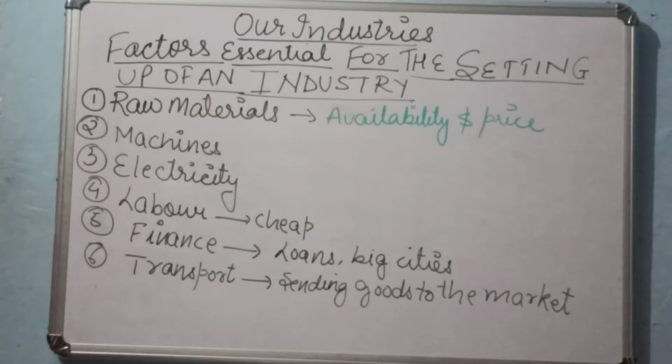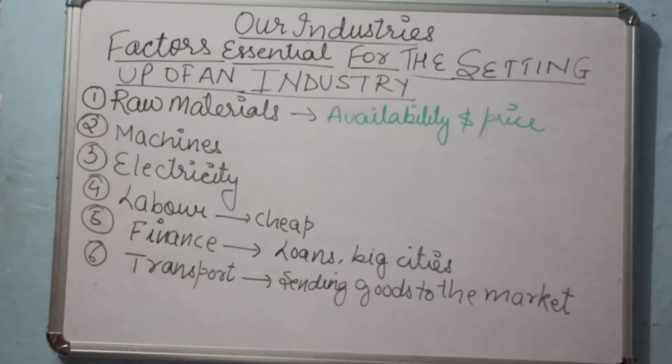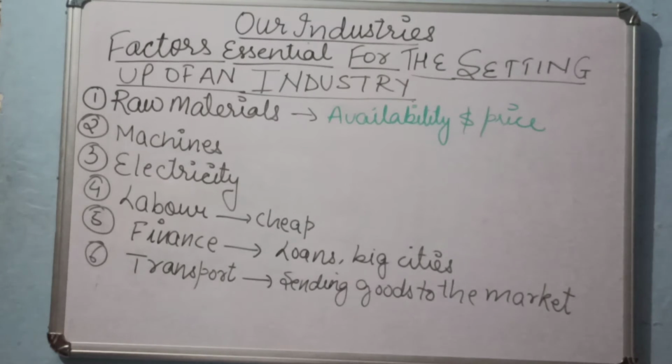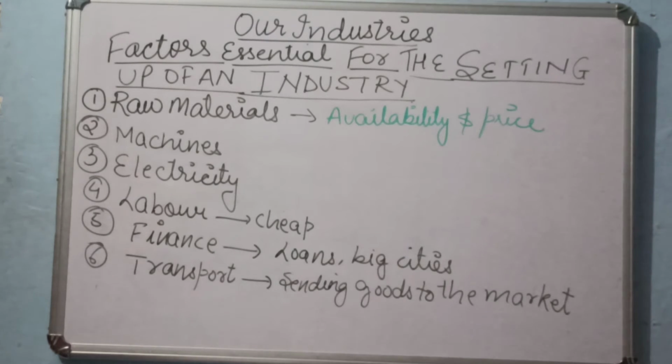Then comes your electricity. Suppose I want to establish a factory somewhere near the Rania area of Kanpur. But if I find that where I am trying to establish that industry, the electricity is not there, then how much will we depend on the generator? So availability of the electricity should be there. And secondly, the power should be regular, at least 10 hours or 12-15 hours. If the electricity is not there, we are not able to get the products.